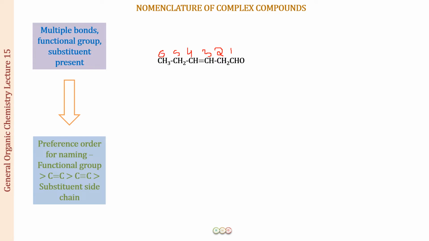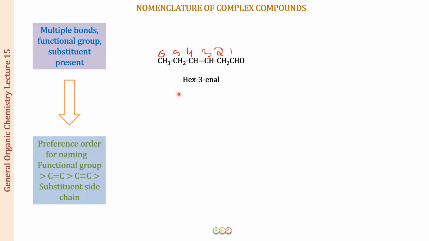Now with 6 carbons, the word root is going to be hex. There is a double bond present at position number 3, so it becomes hex-3-ene, and then position number 1 for the aldehyde, that is al. So the combined name for the whole is going to be hex-3-ene-1-al.